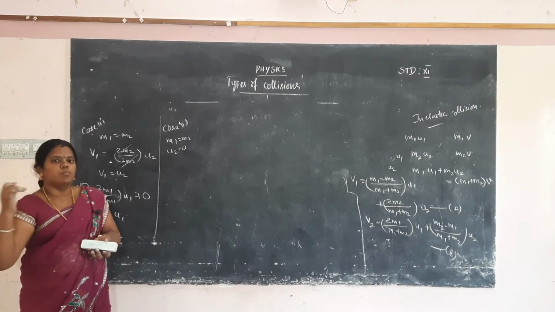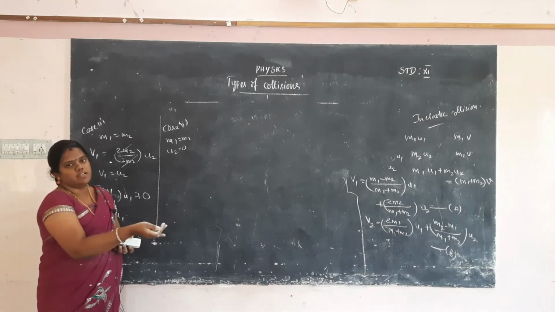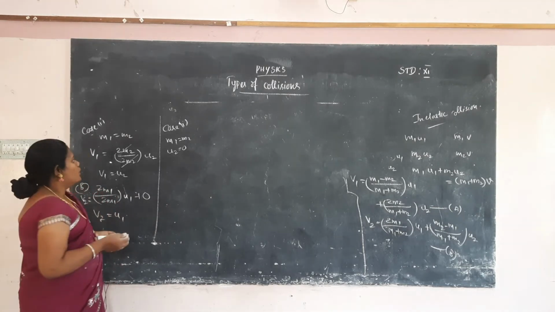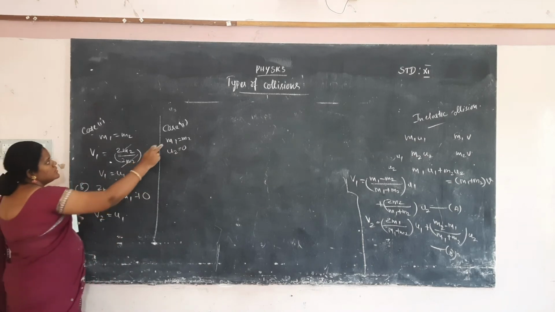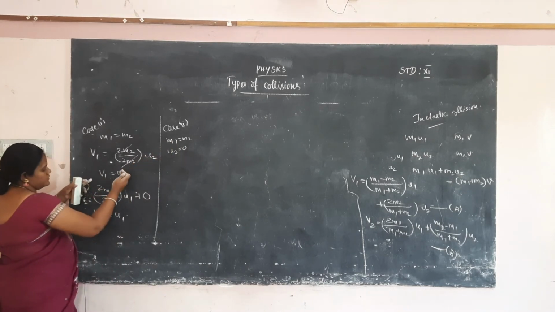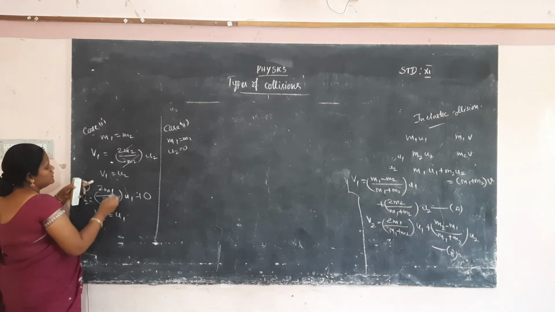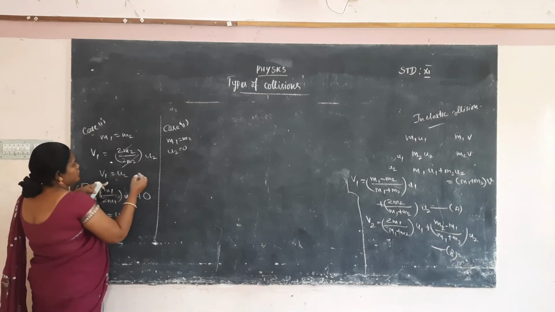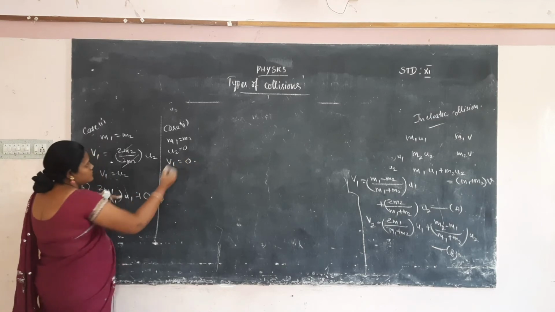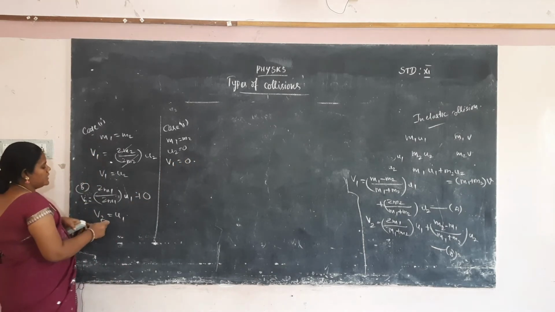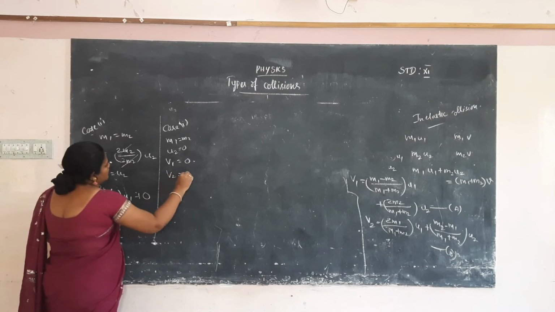The first particle will be moving and strike the second particle. So M1 is equal to M2, U2 is equal to 0, and already you have to calculate the values V1 and V2. From this equation, U2 is equal to 0, automatically V1 is equal to 0. Okay. But the second one is V2 is equal to U1.